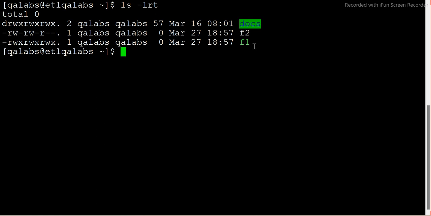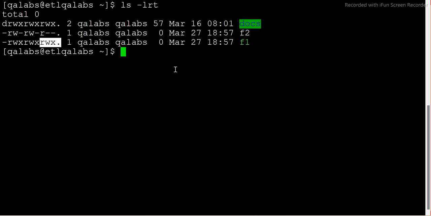So I have marked f1 with all the permissions. You see clearly read, write, execute, and read, write, execute, and read, write, execute. So there are three different kinds of user. First, read, write, execute is for the owner who has created the file. QLabs is the owner, right? The second read, write, execute is for the group. Actually, there is no separate group; QLabs is itself a group because we are only one user, so by default it's the QLabs group. And the last read, write, execute is for others who are not part of the group and who are not the owner of this particular file. This permission belongs to that kind of user.